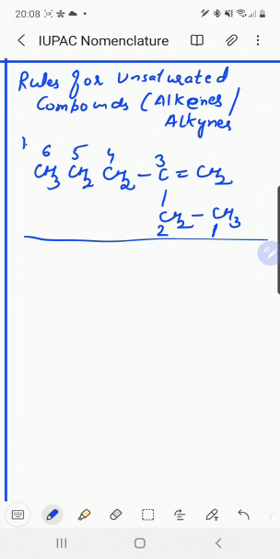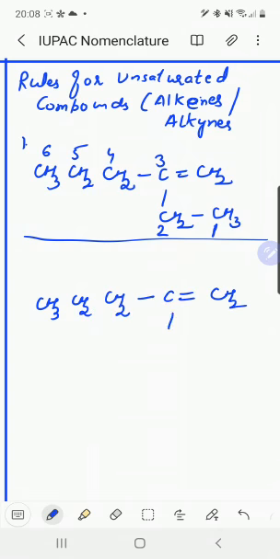But when we name this compound, the naming must cover the unsaturated bond.